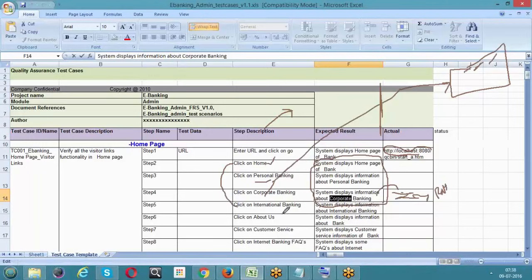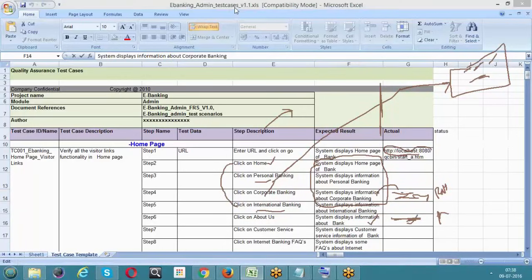Got the point? We need to perform this user action on the end application. Whenever we perform this user action, the system will respond. Whatever it responds, we need to write in the actual result. After that, we need to compare expected and actual. If both are identical, pass. Else it is fail. As simple as that.